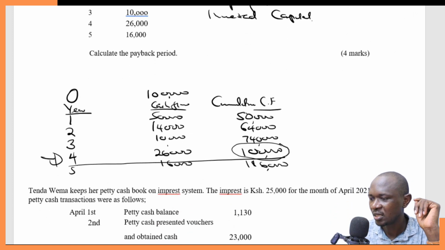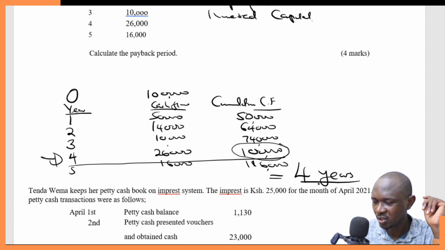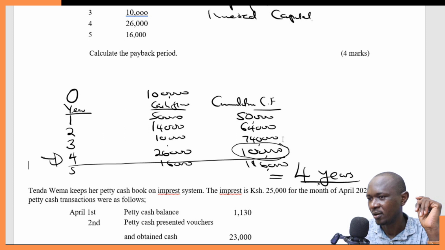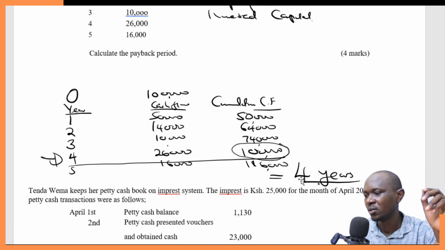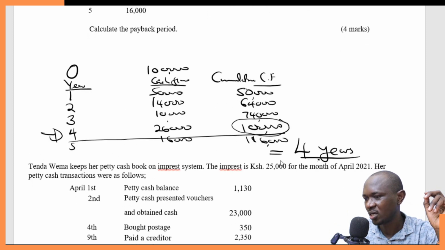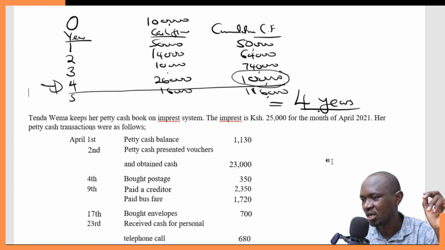So the answer to this question is 4 years. This is the computation of the payback period, and the time it will take for us to recover the initial invested money will be 4 years.